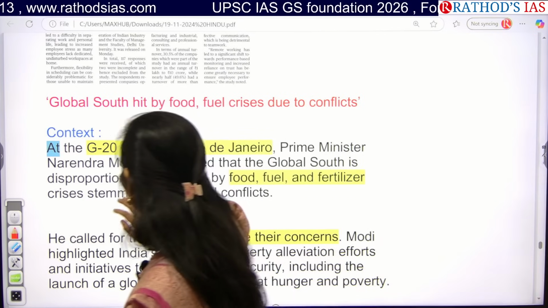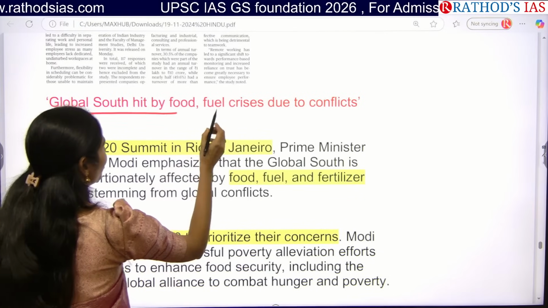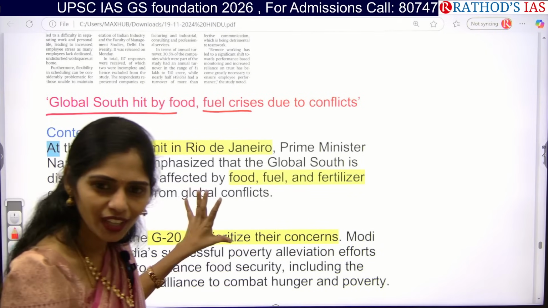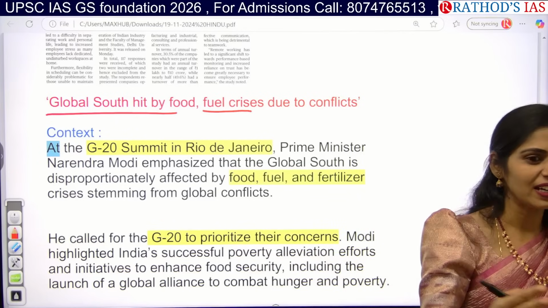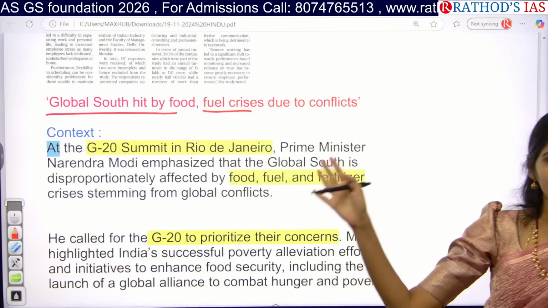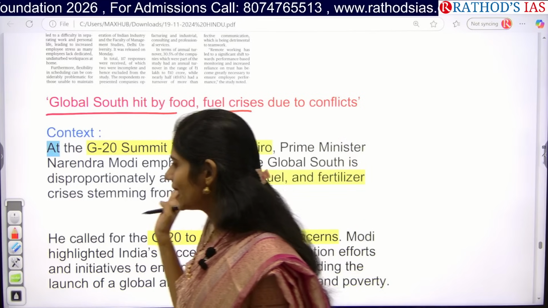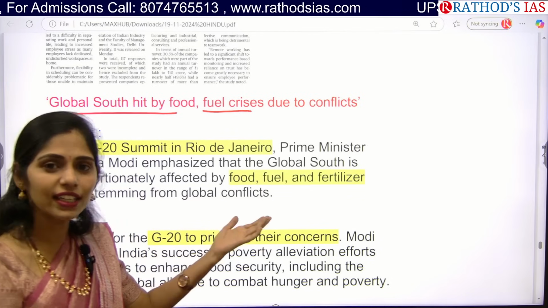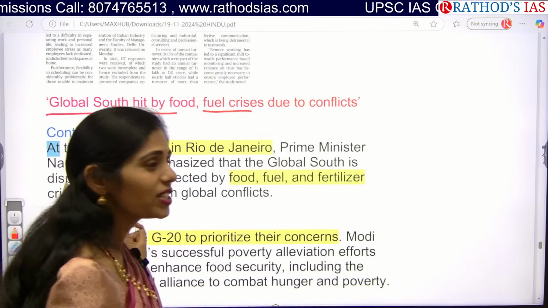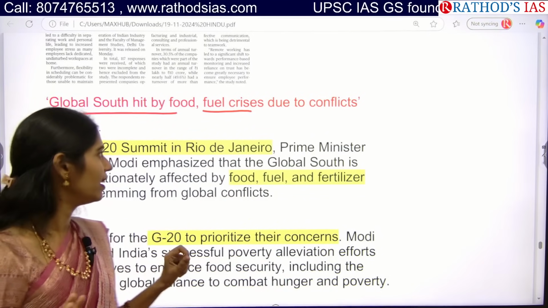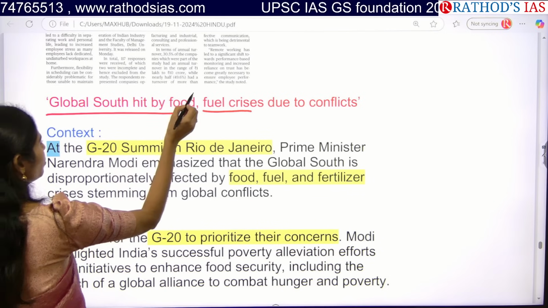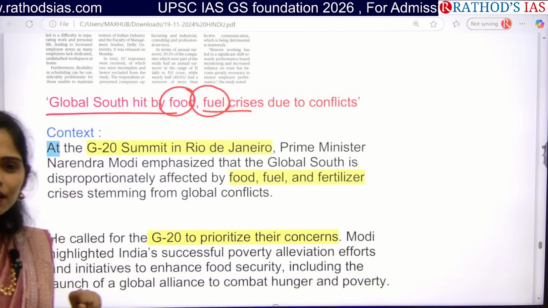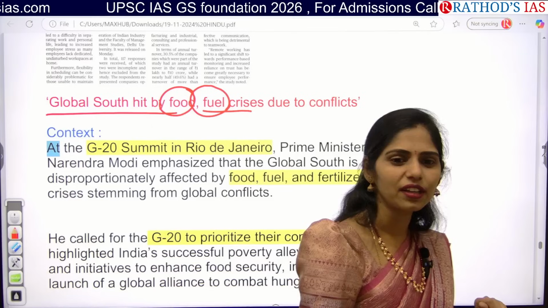Okay. So see this article, guys. Global South hit by food, fuel prices due to conflicts. What is this Global South? Developing countries are part of this Global South. It is not about the geography, it is about the development. Only the less developed and developing countries are part of this Global South. So even Netherlands countries are part of this Global South. Okay. So who is the leader of this Global South now? India is the leader. So actually this article is saying that the Global South will be hit by food crisis and fuel crisis because of conflicts. So can you give me some conflicts which lead to food crisis and fuel crisis now?